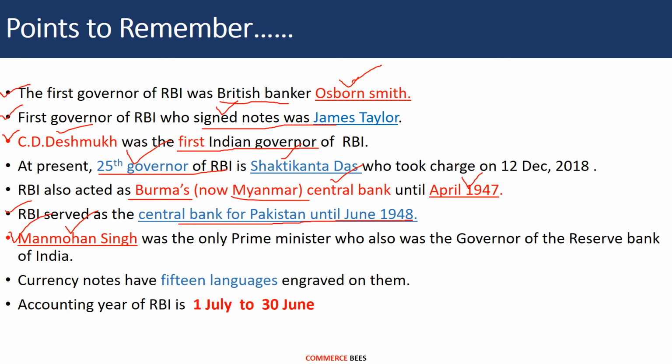Lastly, the accounting year of RBI is from 1st July to 30th June. Don't get confused in the accounting period, because the normal accounting period is from 1st April to 31st March. So the accounting period of RBI is 1st July to 30th June.